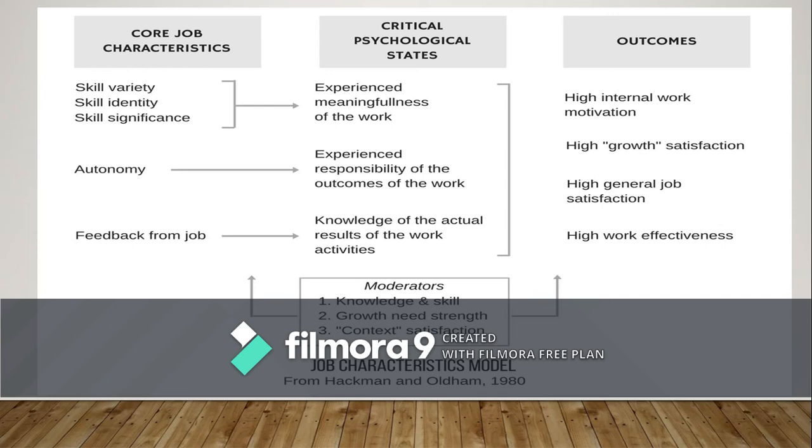Workers tend to find more meaning in their jobs when they can identify a complete and visible outcome at the end of the day or of a work cycle. So, in fact, job process helps in identifying the task and skills.